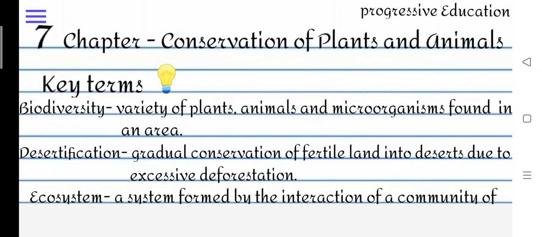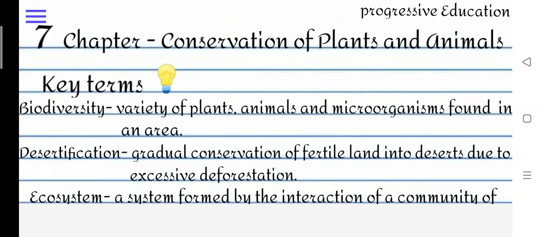Migration is the phenomenon of movement of a species from its own habitat to some other habitat for a particular time period every year for specific purposes like breeding. Reforestation is the restocking of destroyed forest by planting new trees. I hope you all understand this chapter carefully. Now we are completed with the whole explanation of this chapter. Now we're going to start with a new topic: the key terms, question and answers and some important topics of chapter number 7, conservation of plants and animals.